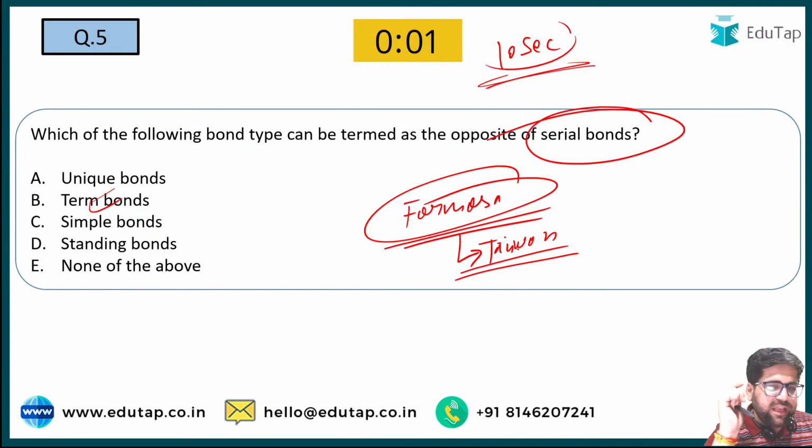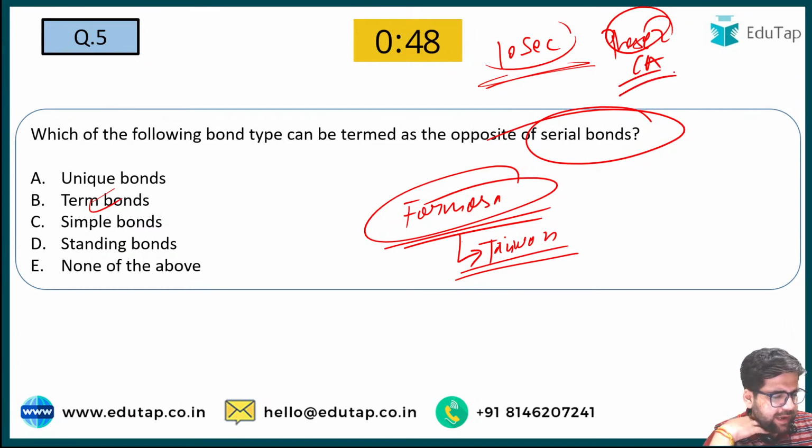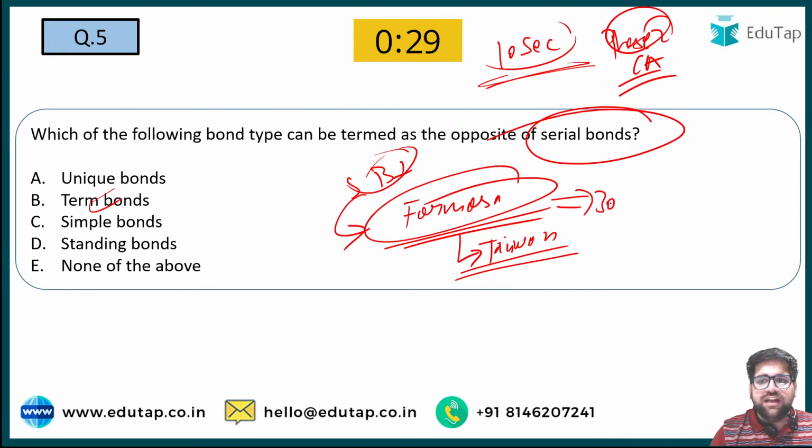Can you let me know the name of the bank which issued Formosa bonds recently? Because this is a potential Phase 2 current affairs question. I can see Nilesh is back in the chat. Good to see Nilesh. Formosa bonds was recently issued by which particular bank? Yes, Taiwan. Veena is going with SBI. Yes, SBI recently raised Formosa bonds worth $300 million. So you have to relate this knowledge with your current affairs as well.